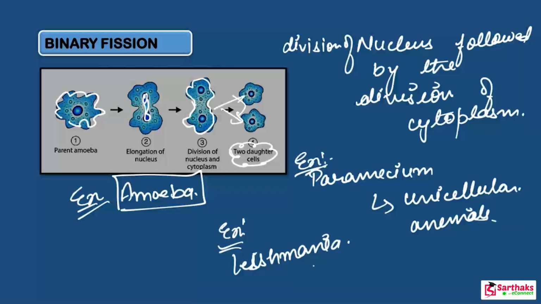Okay, so Leishmania is also a single unicellular animal, which is basically a protozoan. It is a parasite which causes different types of diseases, such as Kala Azar and so many things. In them, binary fission also occurs. So these are the different methods of reproduction which occur in the amoeba, paramecium and Leishmania. They reproduce by the process of binary fission.